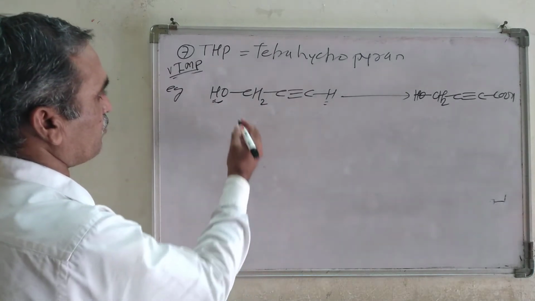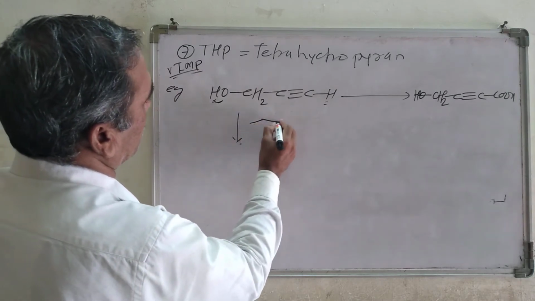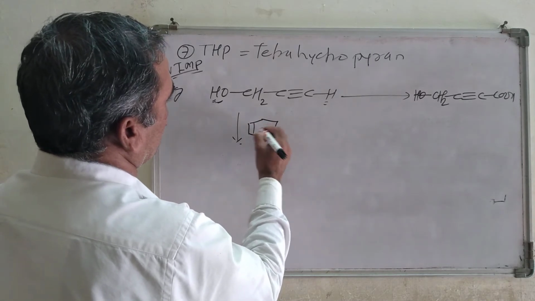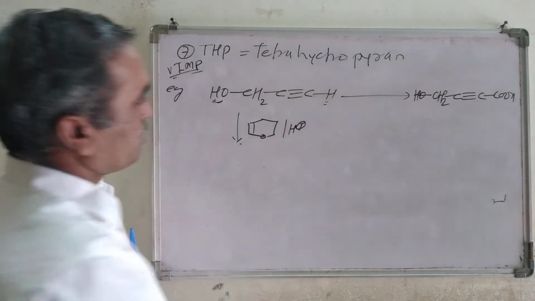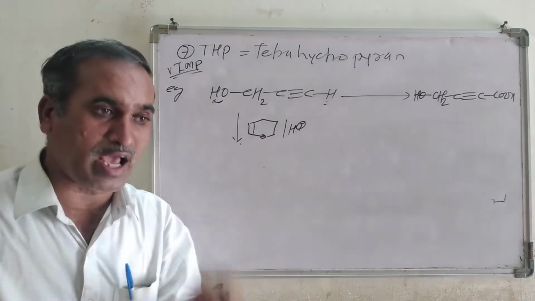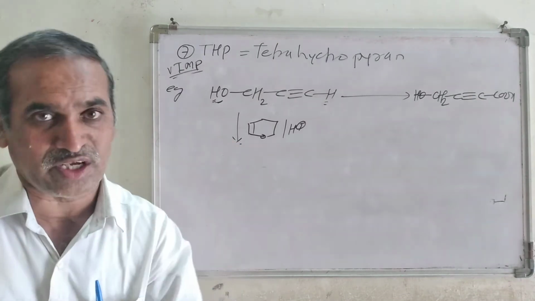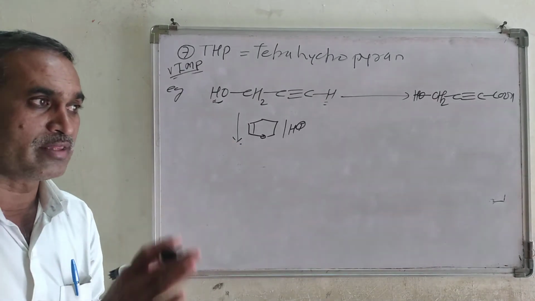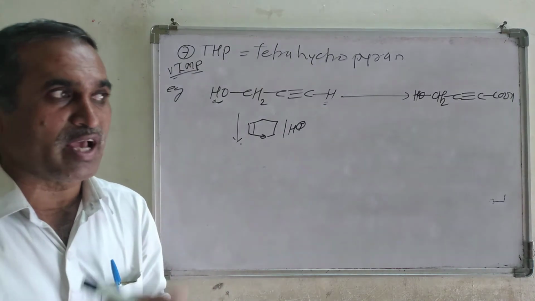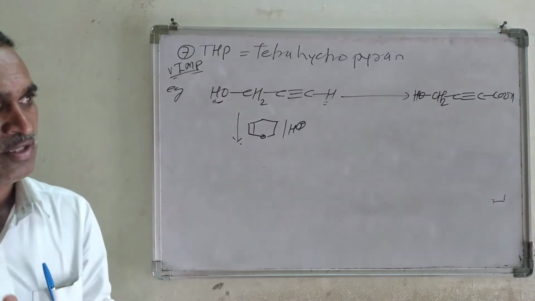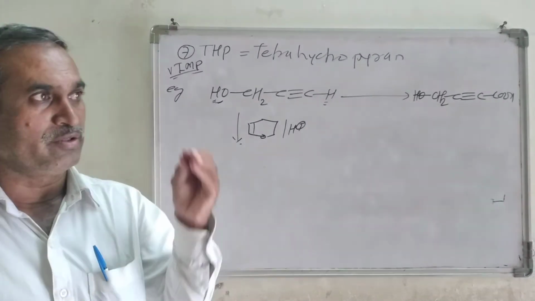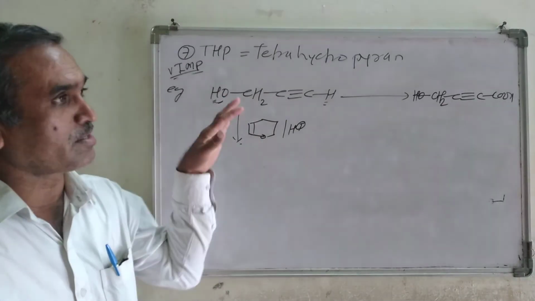First, what you have to do is treat this compound with THP, tetrahydropyran, under acidic condition. It is introduced under acidic condition as well as removed under acidic condition. And third point, it is stable at basic condition as well as to oxidizing reagents and reducing reagents. Three points you should remember while studying protection.